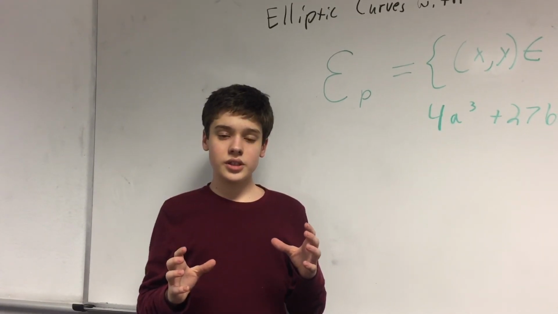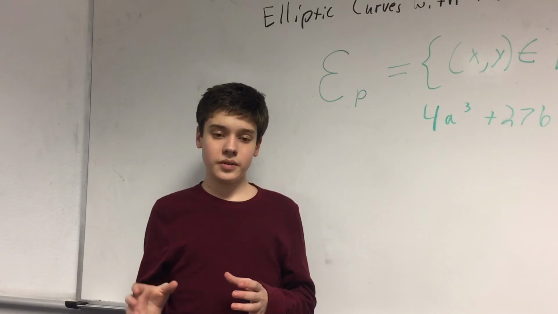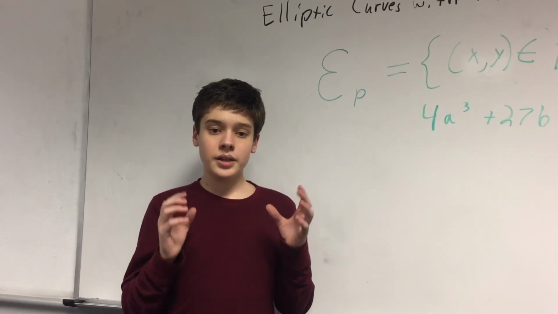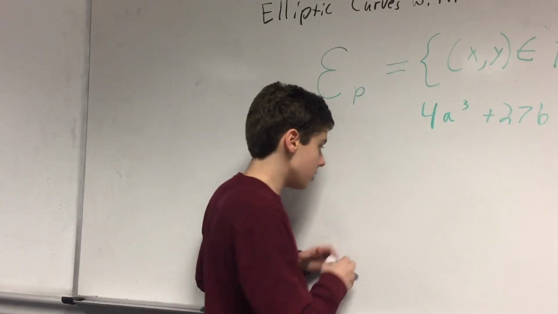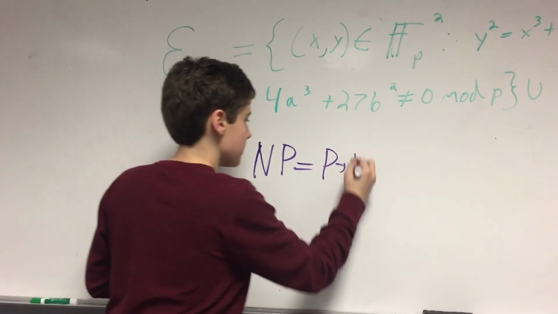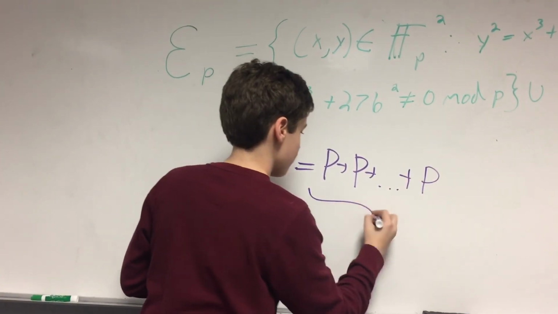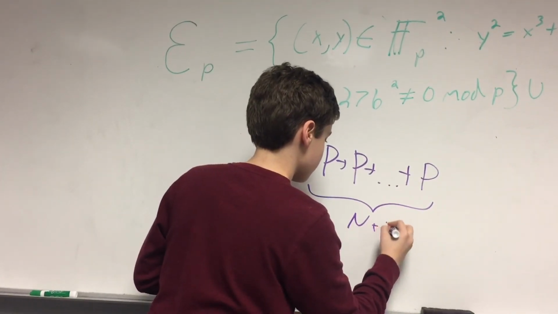Analogous to our addition of points in our original elliptic curve, we can add points in our modular elliptic curve. This means we can multiply by an integer n as before. Recall nP equals P plus dot dot dot plus P, n times.